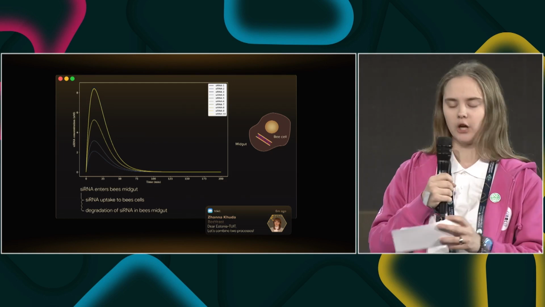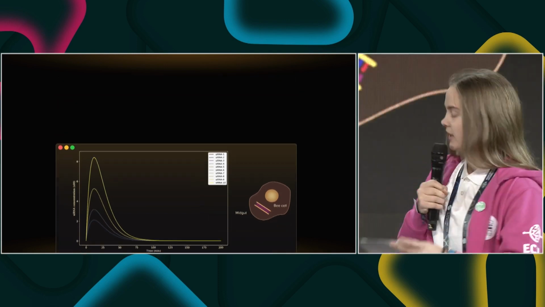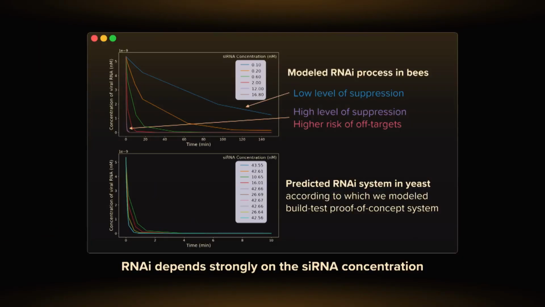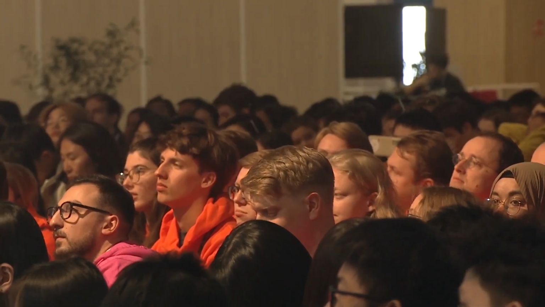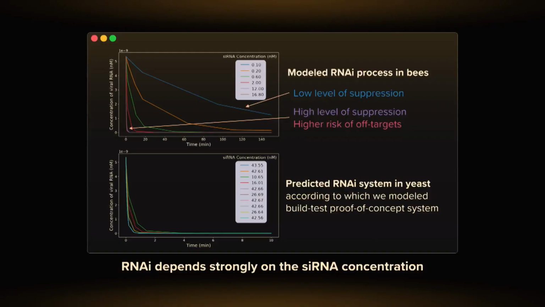to cause off-target effects. And finally, the modeling of RNA interference in bees showed a strong dependence of antiviral response on shRNA concentration, suggesting that supplementing shRNA is likely to have a strong beneficial effect on bee antiviral defense. We also modeled the same mechanism in our test system, yeast, to make a correlation between our wet lab and dry lab, and conducted the antiviral response in bees.